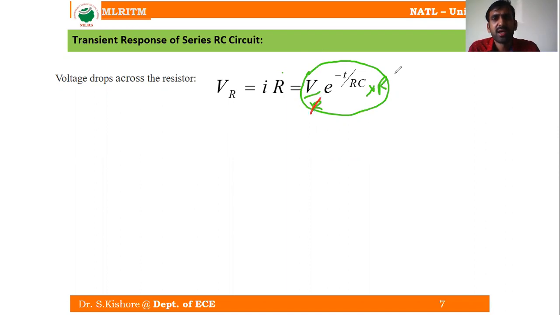This R and this R are going to get cancelled. So finally you can have V into e power minus t by RC. So similarly, let us move to the next equation.